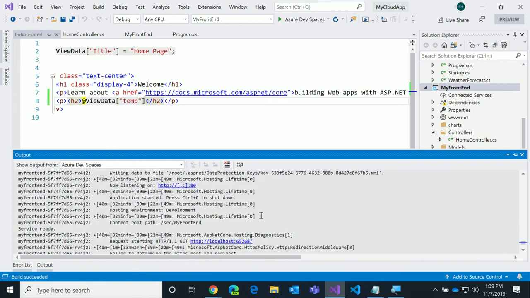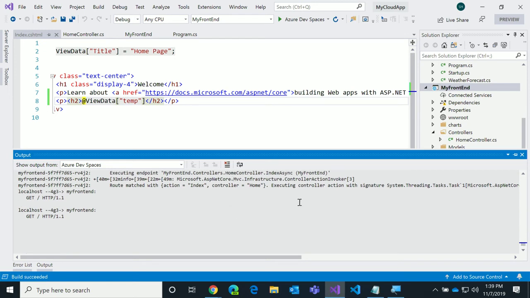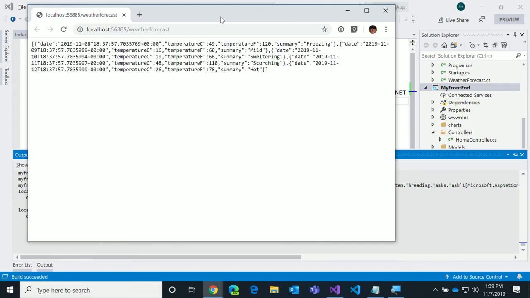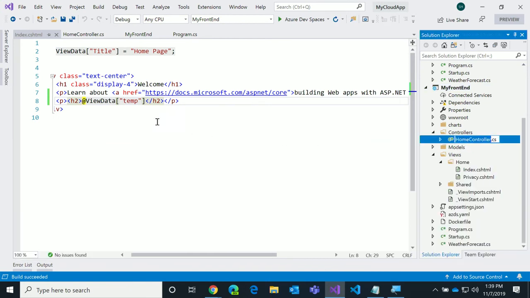Do you have internet? Action controller with signature thread. Am I crashing the front end? I don't know, it's because you chose MVC and you're old school. Do you have the other project you built?